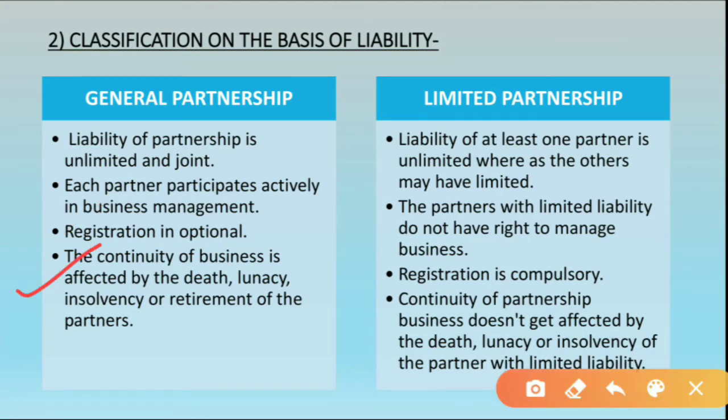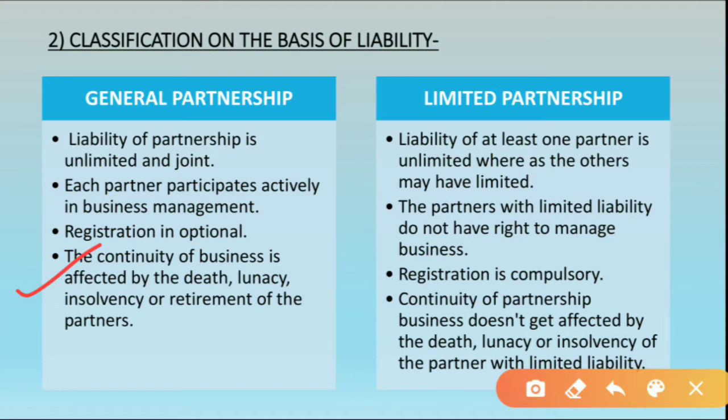Now the next point is the continuity of business is affected by the death, lunacy, insolvency or retirement of the partners. For example, there are two partners in a firm, partner A and partner B, and by some reason partner B is not well, or due to the death of the partner, or the partner becomes insolvent or goes bankrupt, or else the partner retires from the firm.